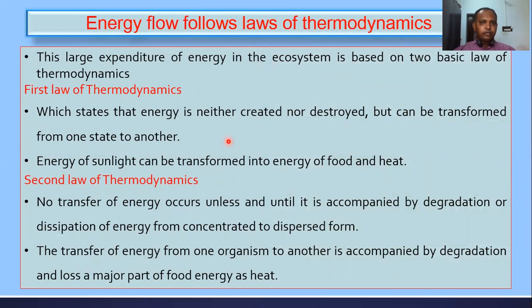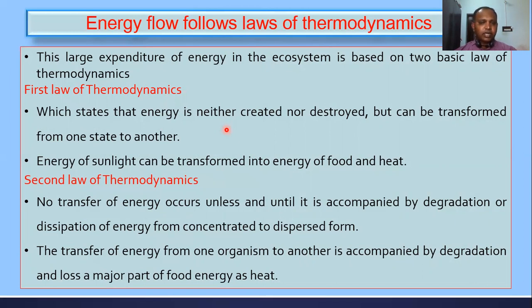The energy flow in an ecosystem follows the laws of thermodynamics, which we study in physics as well as in chemistry. The energy flow in the ecosystem follows two important laws of thermodynamics. One is the first law of thermodynamics, the second is the second law of thermodynamics. What does the first law mean? It states that energy is neither created nor destroyed, but can be transformed from one form to another.